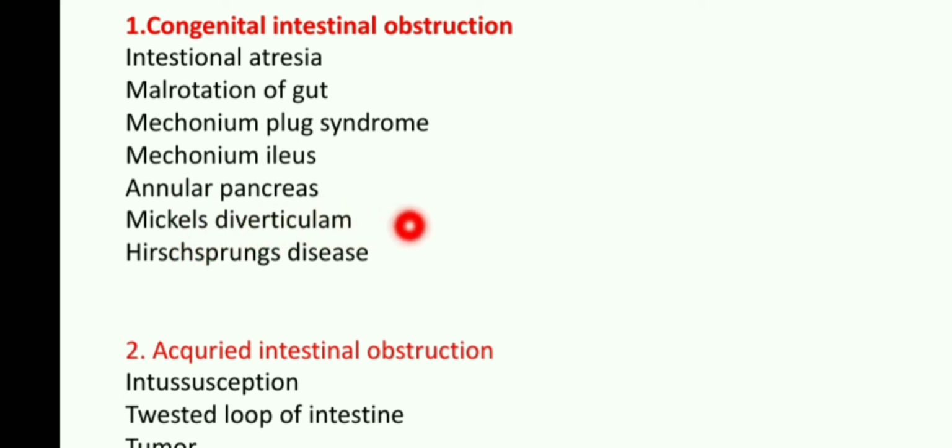Meckel's diverticulum is the most common remnant of the vitelline intestinal duct, because some obstruction is there. The obstruction is about 10 centimeters to 1.2 meters, associated with the ileocecal junction. Mostly we will see this in children before 2 years of age, and that is called Meckel's diverticulum.